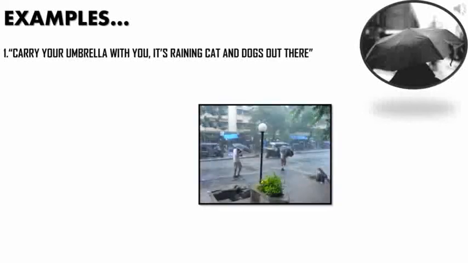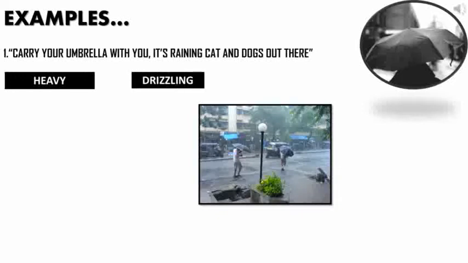When you are about to go to the market and your mom says, "Carry umbrella with you. It's raining cats and dogs out there." Here, your mom does not literally mean that cats and dogs are falling from the sky. You must be thinking, why didn't she just say it's raining? Take your umbrella? She didn't, because figures of speech are meant to clarify and describe it in detail.